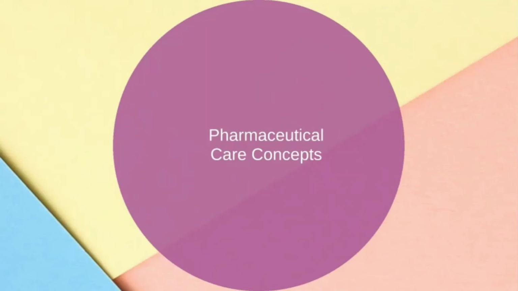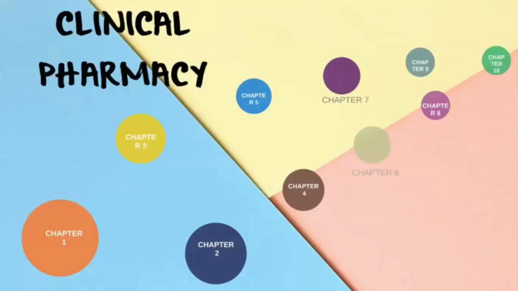But you have to follow up. Even once you send the patient home, your work doesn't end there. The clinical pharmacist needs to follow up. He has to call and inquire, and if needed, the clinical pharmacist should go to his house and counsel there. He has to check the patient's condition. Okay, that is the pharmaceutical care concept.